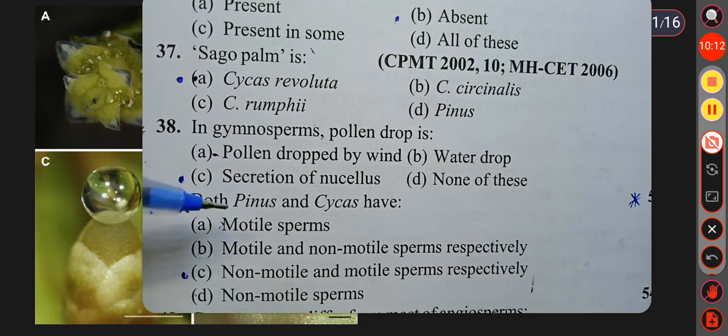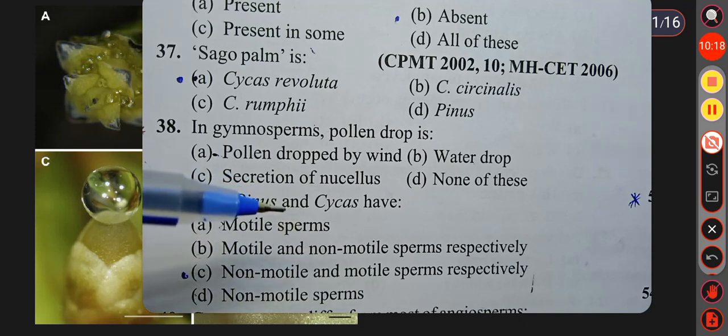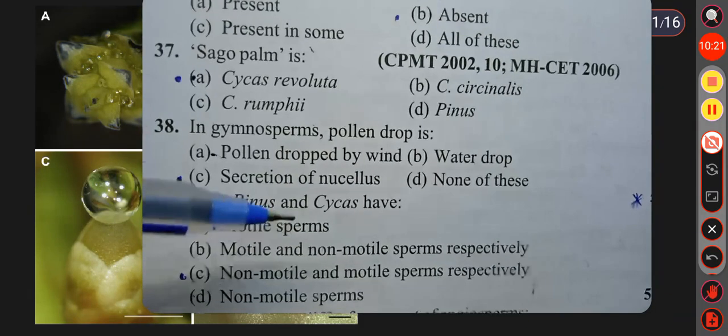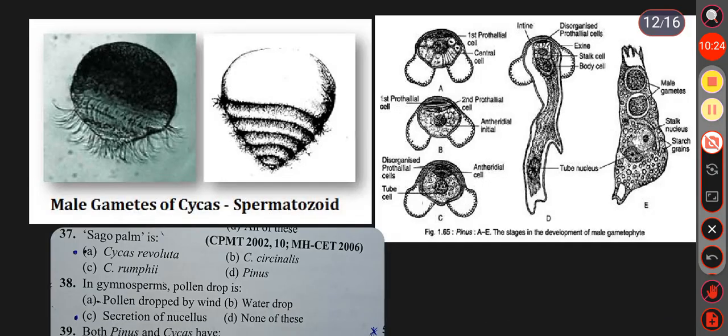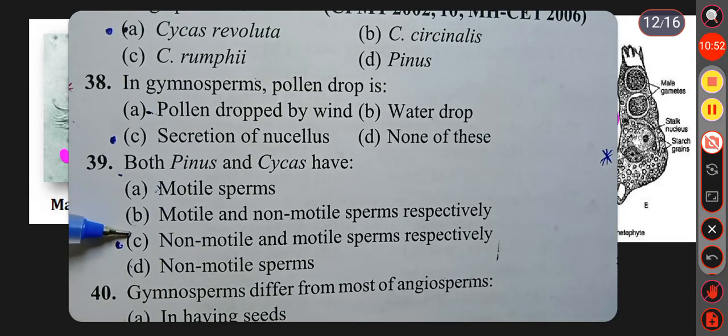non-motile male gamete is present, but in Cycas motile male gamete or sperm is present, because of the presence of cilia in the Cycas gamete. See this slide. It is the cilia which is present in the male gamete of Cycas. So Cycas male gamete is motile. But in Pinus, in the second picture, here are the two male gametes. Due to absence of cilia, the two male gametes are non-motile. So here the answer is option C.